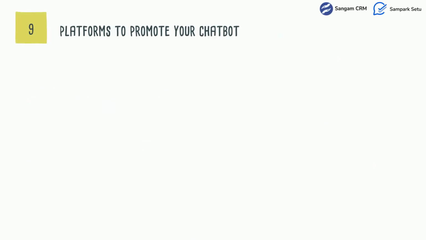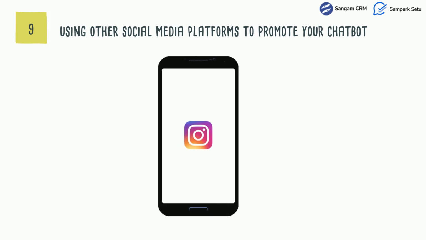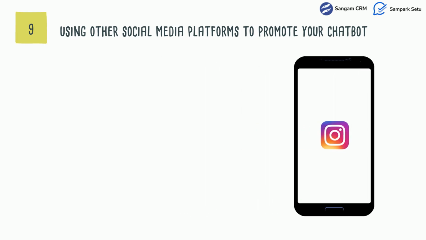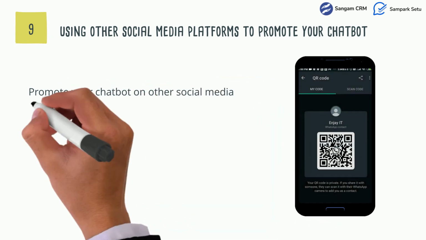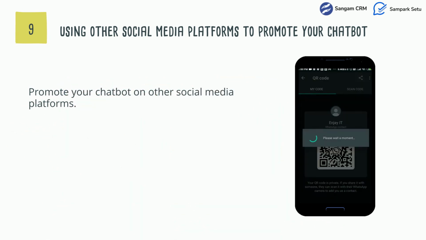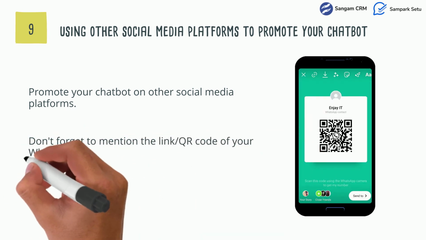Next is using other social media platforms to promote your chatbot. You can inform people about your chatbot by simply sharing stories and posts over LinkedIn and Instagram. Make sure you don't forget to mention the link or QR code somewhere in your posts and stories.